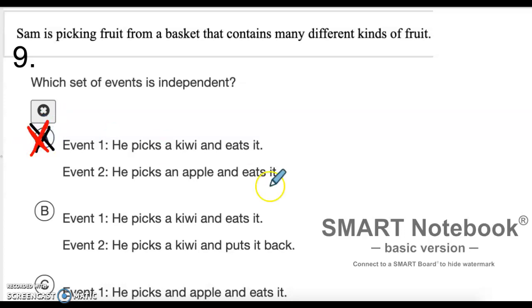If Sam were to put the kiwi back and not eat it, and put the apple back and not eat it, then these two events would be independent because we'd be talking about two different fruits, and we're not changing the number of fruits in the basket by eating something. So based on that same logic, letter B, event 1, he picks the kiwi and eats it. Right away, we know that event 1 is going to impact event 2 because Sam ate the kiwi. So since he ate the kiwi, he's changing the number of fruits in the basket, which means these two events would be dependent.